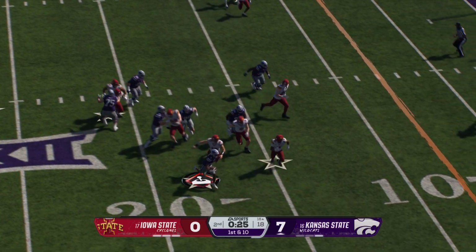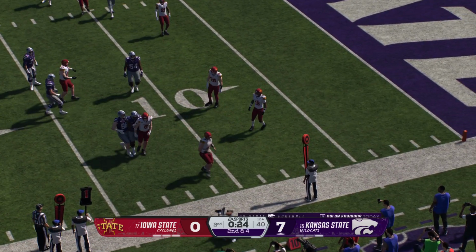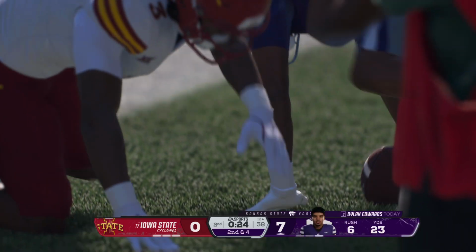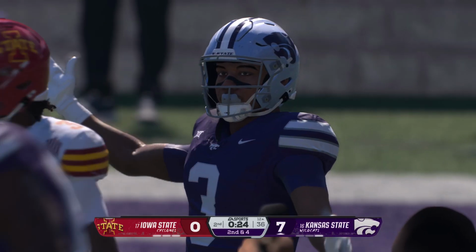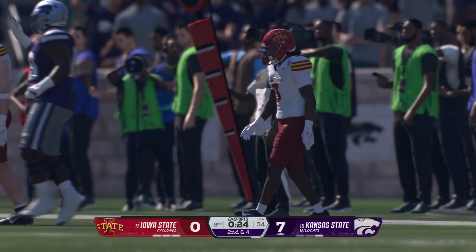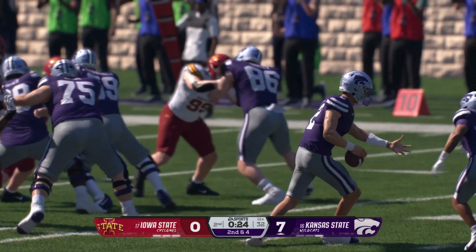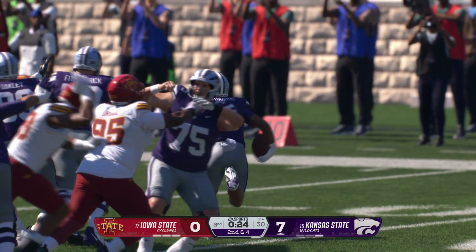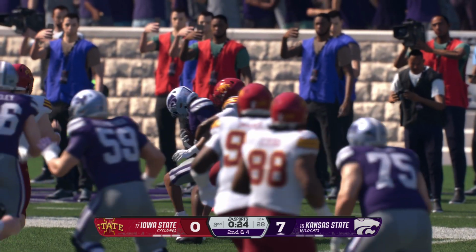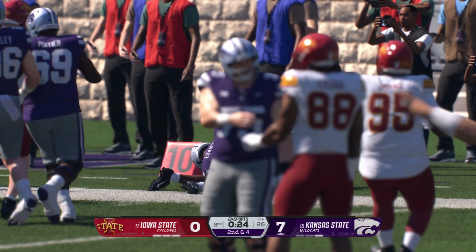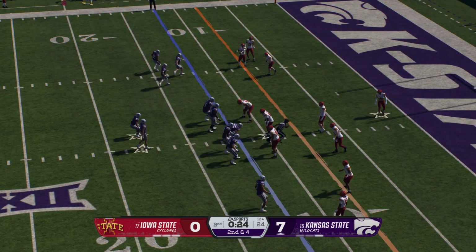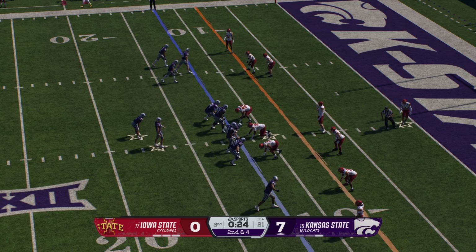They'll try to pick up the yardage on the ground. And he's shoved out of bounds with the defense short of the first down marker. Great offenses are able to stay ahead of the chains, and runs like that on first down are exactly what I'm talking about. Now you have a lot that you can call here on this second down. So here comes second down now. Every play important down here in the red zone.